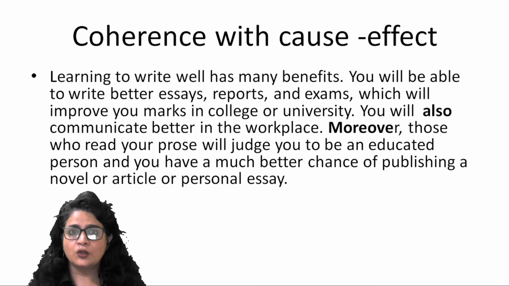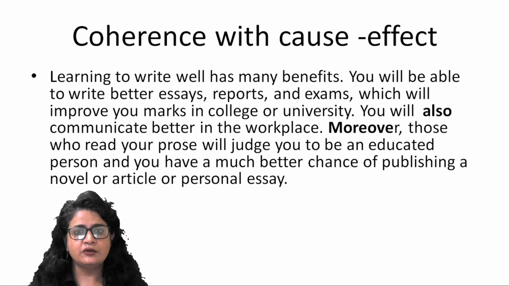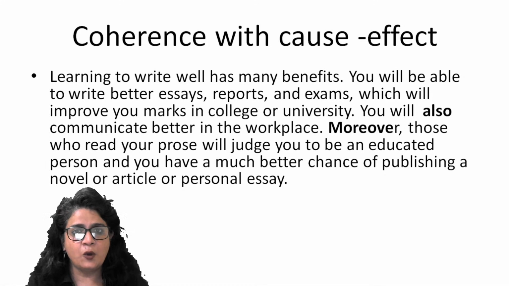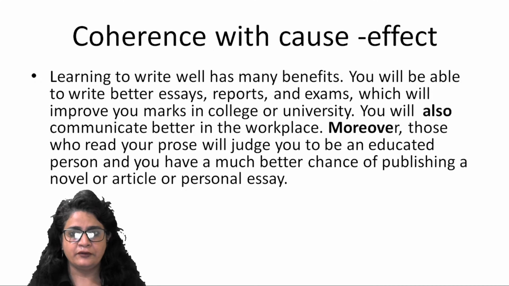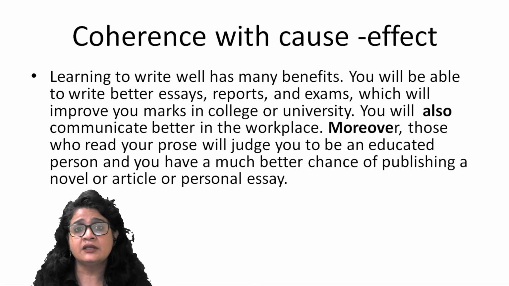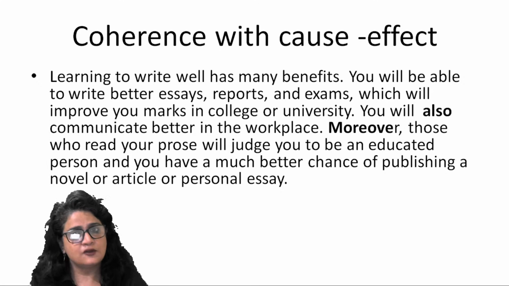Now, coherence with cause and effect. Learning to write well has many benefits. So this is the topic sentence, right? This is the controlling idea. So this paragraph is going to be centered on this idea, expanding this idea further. You will be able to write better essays, reports, and exams. So that's one benefit, which will improve your marks in college and university. You will also communicate better in the workplace. So 'another benefit' also indicates that something has been stated before this. So this again will not be your opening idea.